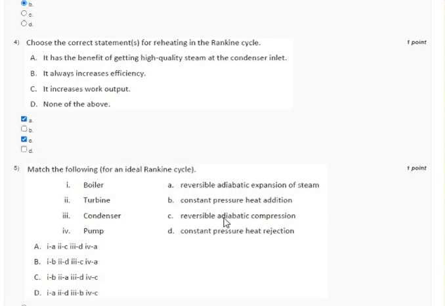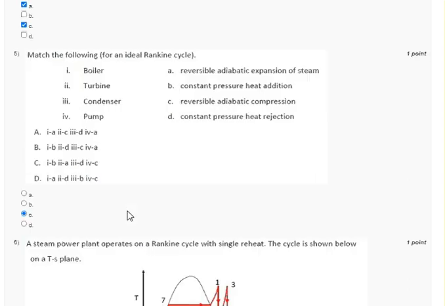Next question, question 4. Choose the correct statement for reheating in the Rankine cycle. In reheating, it is not necessary that it always increases efficiency, but it increases the output. So option C is correct. It increases work output and also it has the benefit of getting high quality steam at the condenser inlet. So option A and C both are correct.